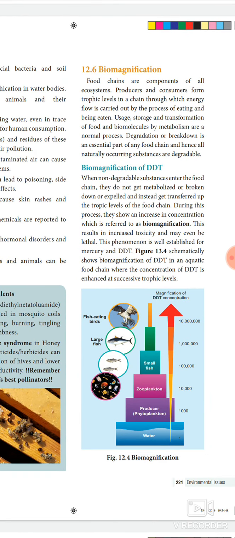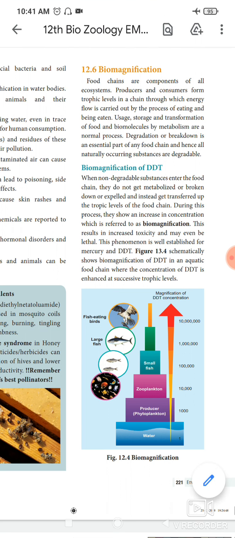Food chains are components of all ecosystems. Producers and consumers form the trophic levels in the chain through which energy flow is carried out by the process of eating and being eaten. We have already seen food chains, producers, ecosystem and ecology in the previous lessons. Like that, here food chains are components of all ecosystems. Every ecosystem contains a food chain. Producers and consumers form the trophic levels in a chain through which energy flows by eating and being eaten. Producers are eaten and consumers eat; that is called eating and being eaten.